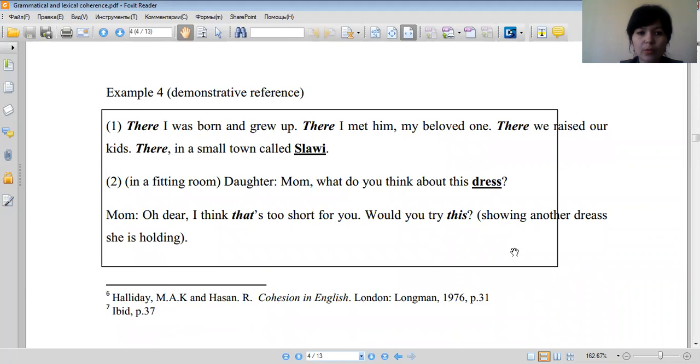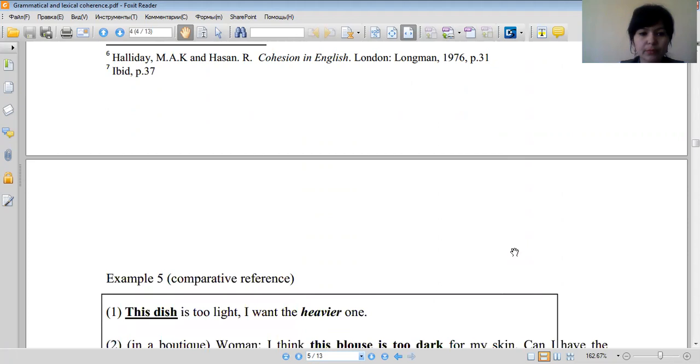In a fitting room. Daughter: Mom, what do you think about this dress? Mom: Oh dear, I think that's too short for you. Would you try this? Showing another dress. This is a demonstrative reference.